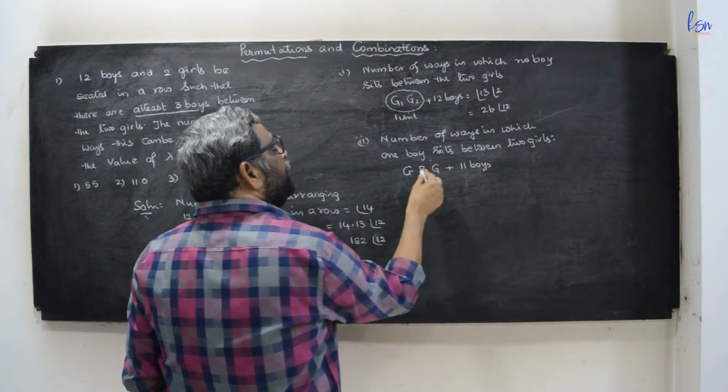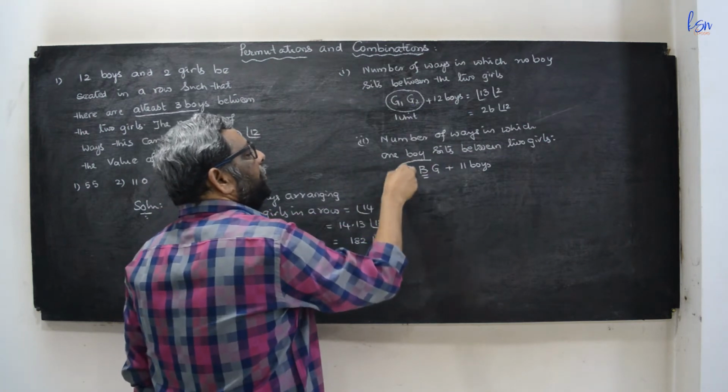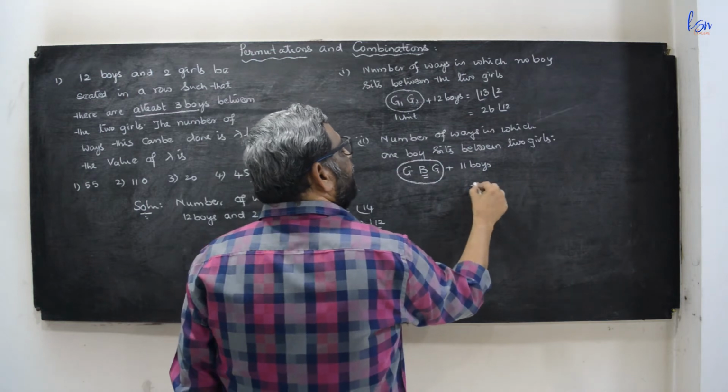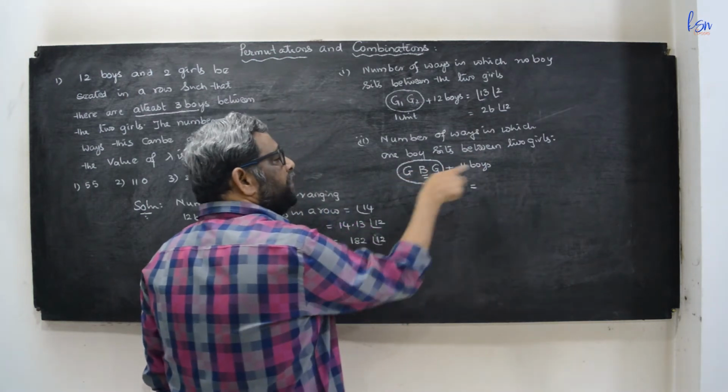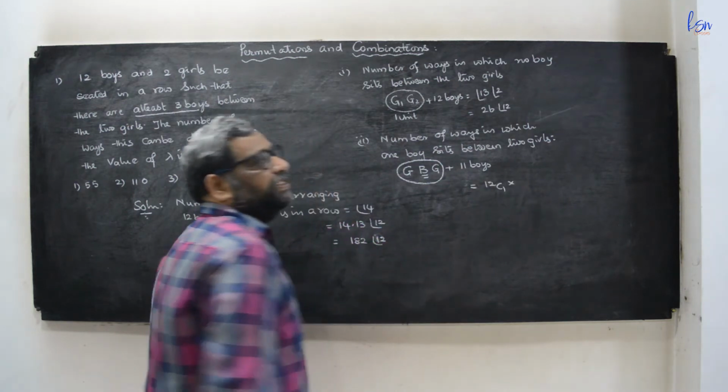But one of the boys must be selected from the 12. So first of all you have to select one boy from the 12, which can be done in 12C1 ways, into